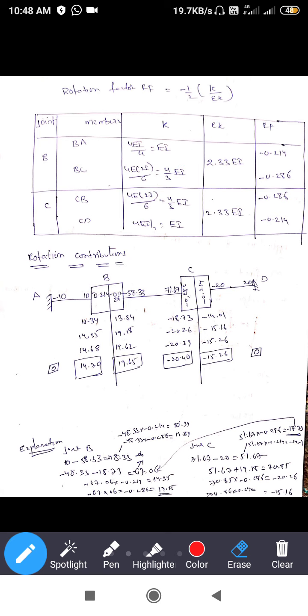After the first step, please observe carefully. After first step completion, you are going to the second step. At that time, what is the difference here?